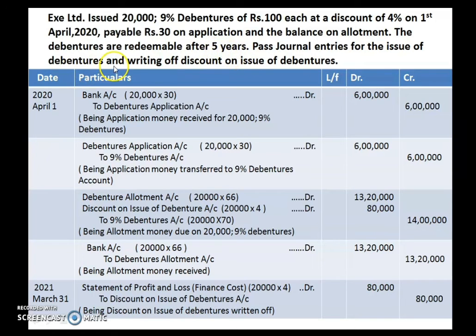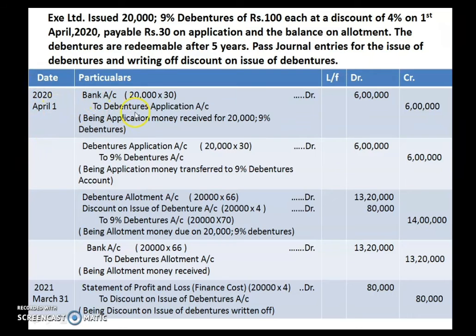So you have to pass the journal entry for issue of debentures as well as writing off of discount on issue of debentures. So let us proceed. The first is writing the date. It is given 2020, 1st April, you are issuing the debentures. So write down the date.